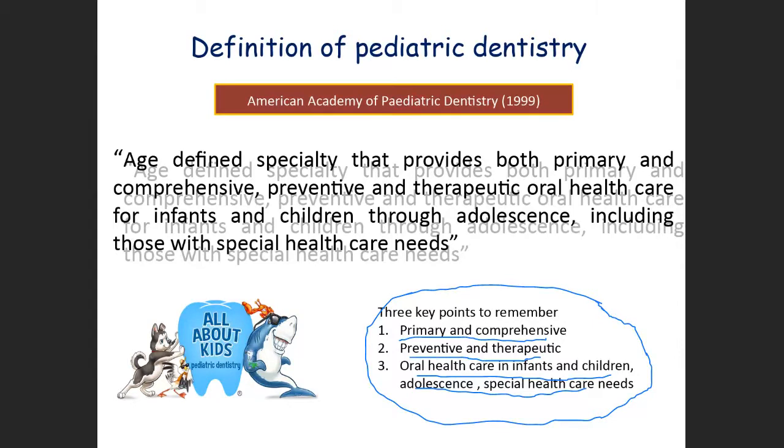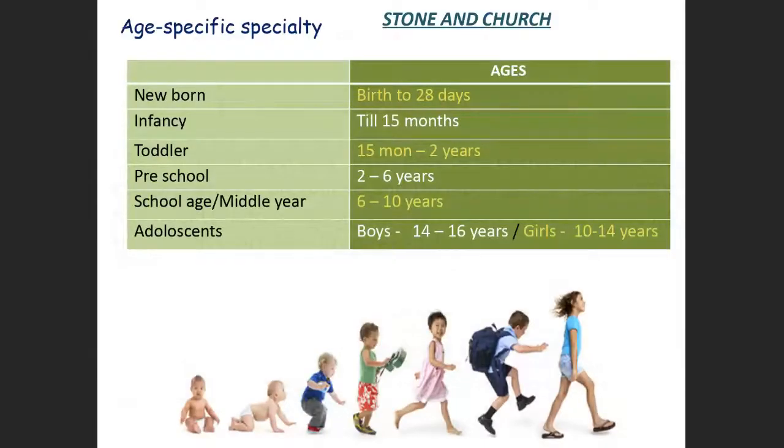Now, we said infants, children, adolescents. So, what are they basically? As we deal with an age defined specialty, Stone and Church have categorized them into various categories depending upon age.